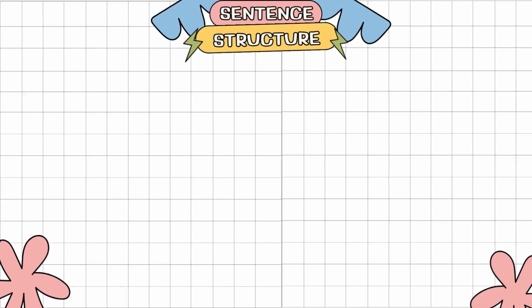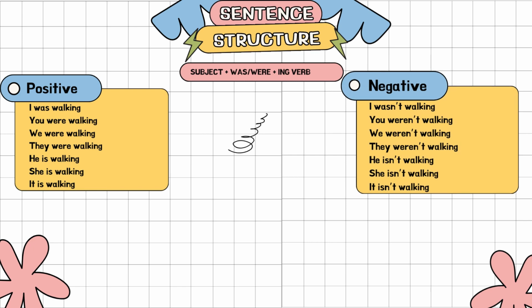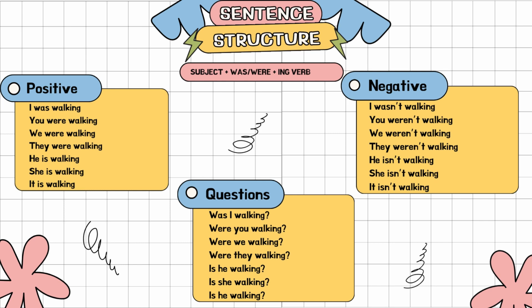Let's look at the sentence structure. The sentence structure for this tense is subject plus was or were plus ing verb. When you want to make this tense negative, use wasn't or weren't. For questions, place the was and were in the beginning of the sentence. Was is used for I, he, she, and it. Were is used for you, we, they. Was is singular and were is plural.